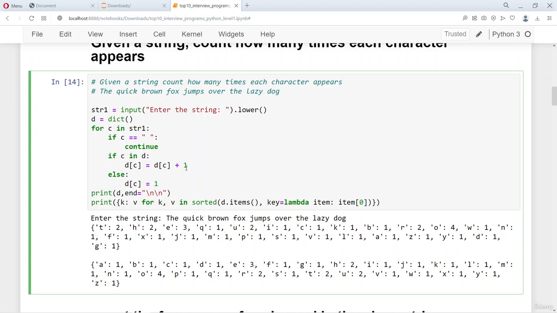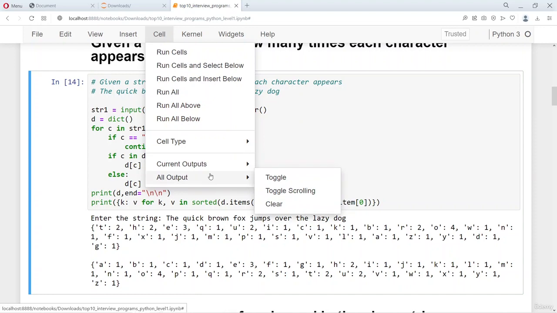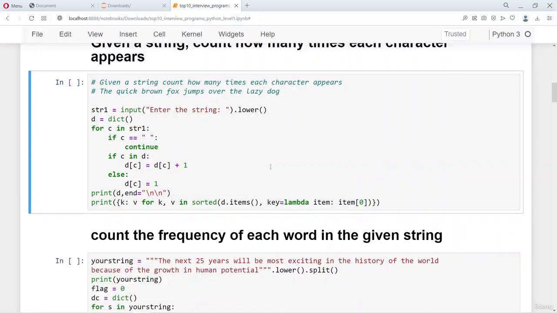very clearly. And if there is a space, we don't count that because we don't consider space to be a part of the 26 alphabet. So we just skip that. So this is a simple but powerful program which counts the frequency of each character. I hope this makes a lot of sense.